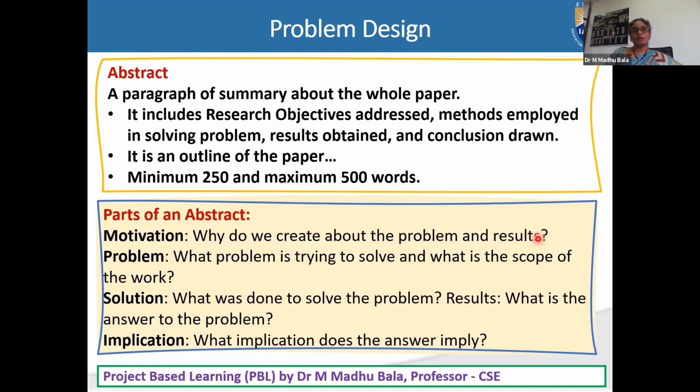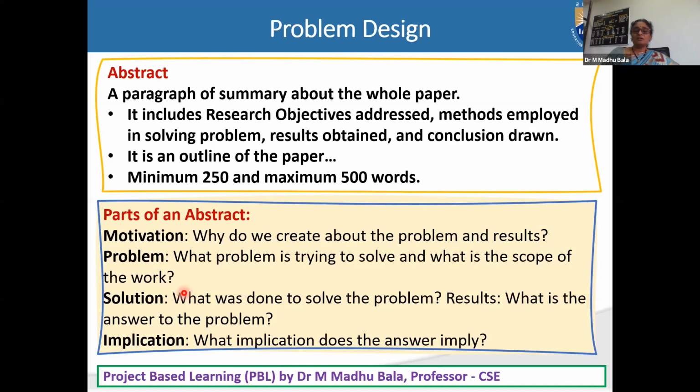Motivation of your problem definition or problem statement. Next, what is your problem? What problem do you want to address through this project or through this article? That is the problem statement. What problem is it trying to solve, and what is the scope of the work?